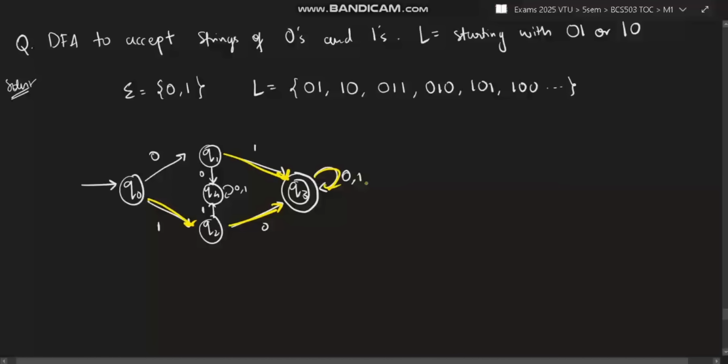After that, I can have n number of zeros and ones. That doesn't matter because it's just starting with 1 or 0. If it was ending, in that case, I would have been concerned with what I'm doing here, but it's starting, means after that point, I'm not concerned. I can do any number of zeros or ones.